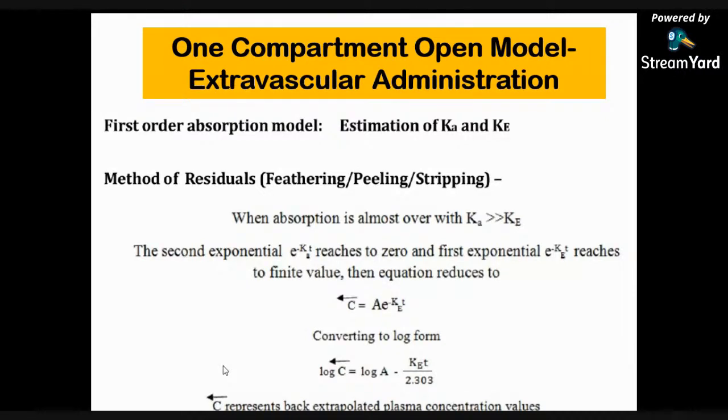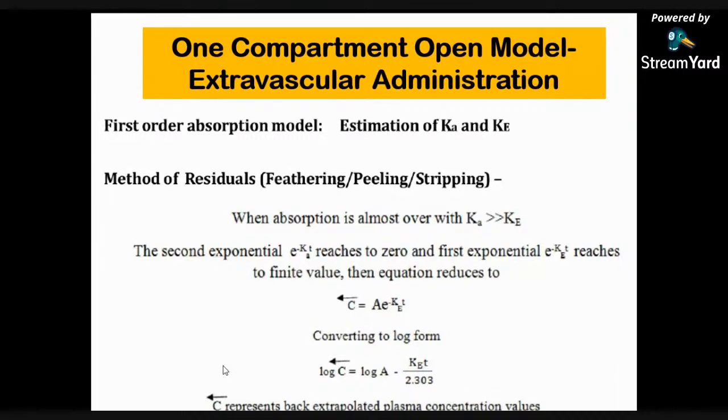A plot of drug concentration C versus time t is a bi-exponential curve with a terminal linear phase, which has a slope of minus Ke upon 2.303, as we can observe here. And also we can say that the absorption rate constant can be calculated by the method of residuals.